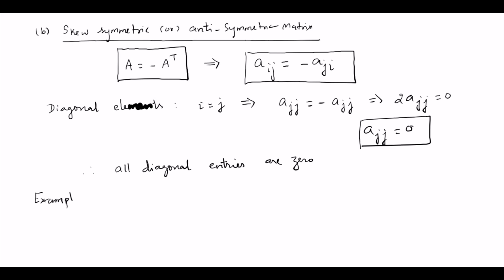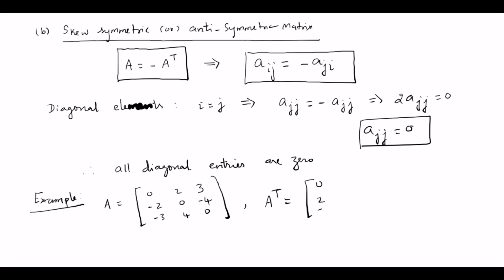Okay. So, example: A is equal to 0, 2, 3, minus 2, 0, minus 4, minus 3, 4, 0. So this is a skew symmetric matrix. If you take A transpose, 0, 2, 3, and then minus 2, 0, minus 4, minus 3, 4, 0, and look at this, these two differ by a minus sign.